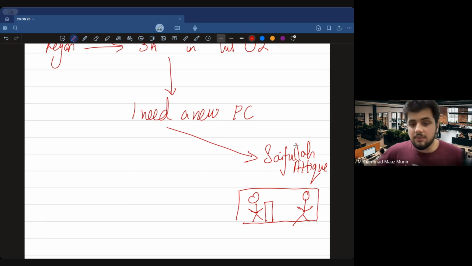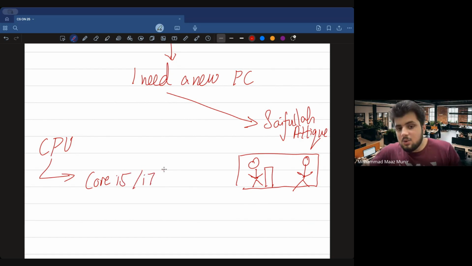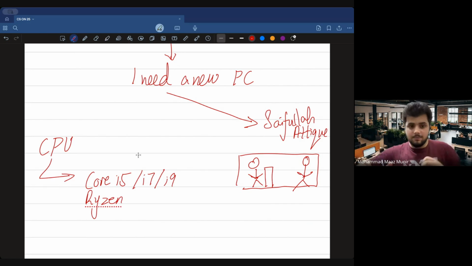And then the very first thing which Saifullah might be asking is that what type of CPU do you want in your computer? What do we mean by CPU? CPU basically अगर आप लोग कभी भी लैपटॉप या कंप्यूटर बिल्डअप करते हो, so you would have heard these terms: Core i5, Core i7, Core i9, Core i3, or maybe if you're with the Ryzen AMD company wale thingy, so you can go with Ryzen. I don't know the exact name of Ryzen cards. Check out kar lete. Ryzen card. Okay, Ryzen 5 5600X. Maybe this is some sort of processor and CPU.